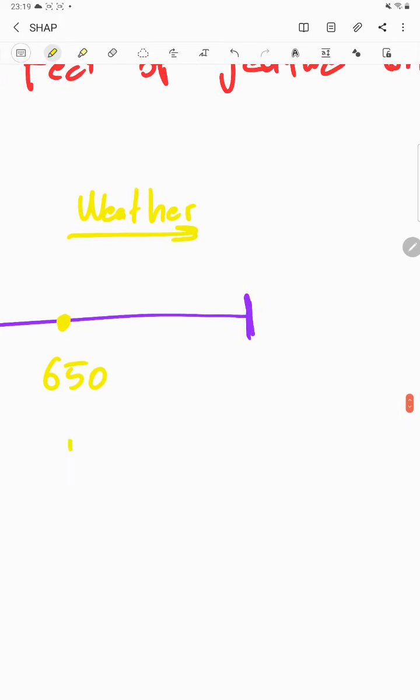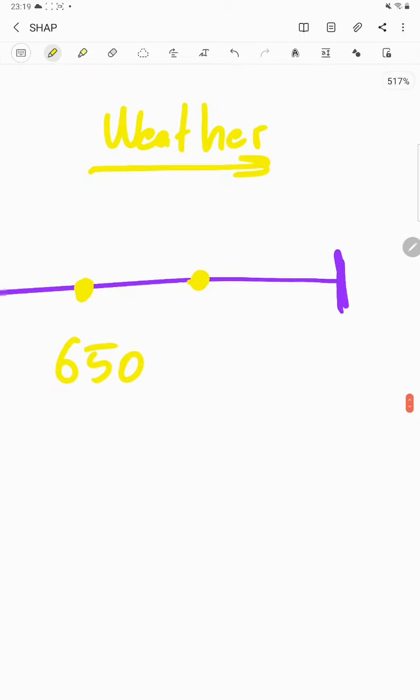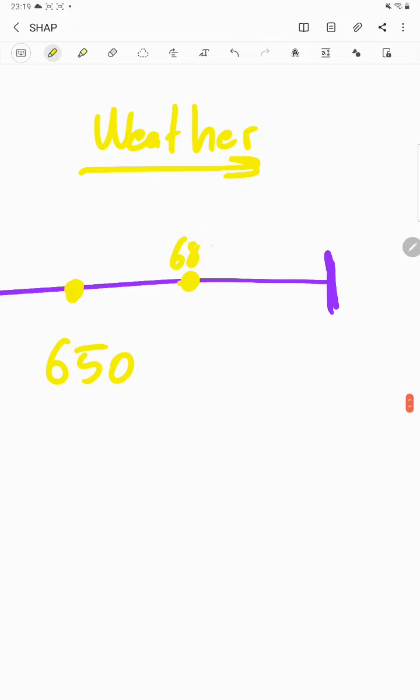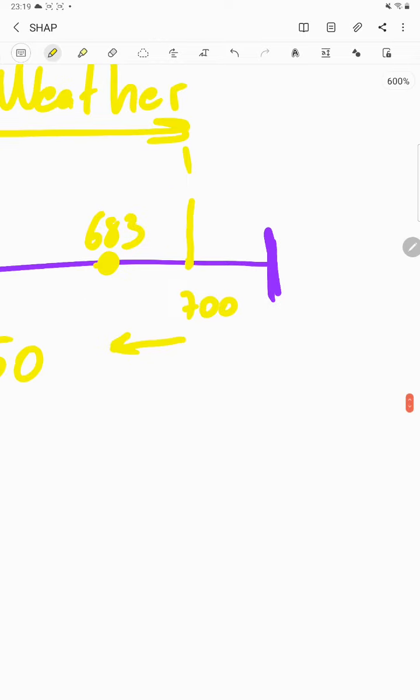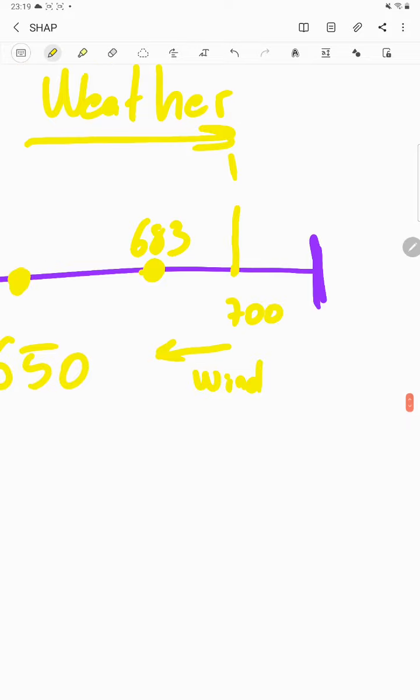So this is the average prediction, this is the baseline. But I predicted some value, let's say for electricity consumption, as 683, right? So maybe the weather pushed it to 700, but I have some other phenomena. Let's say this is also wind. In low wind value I have less electricity consumption, which decreases from 700 to 683.